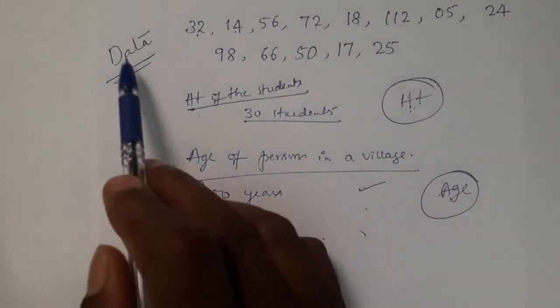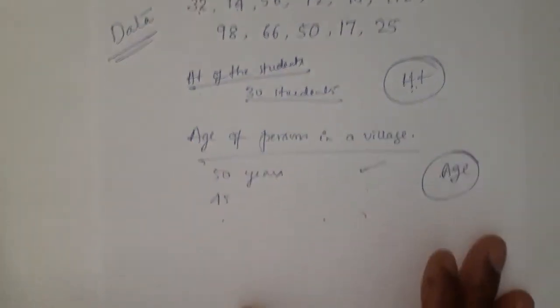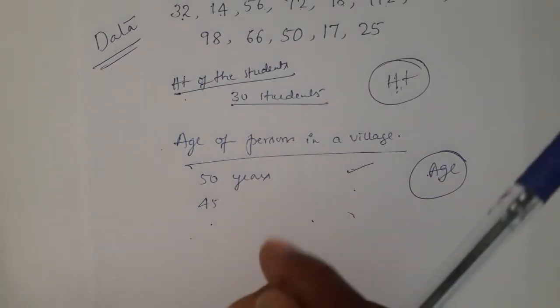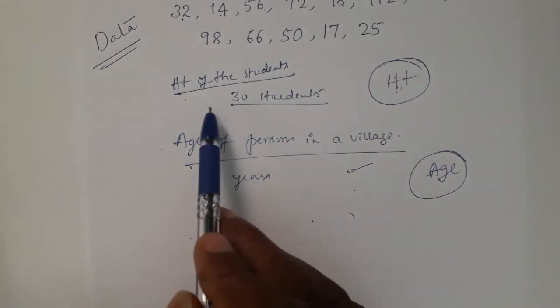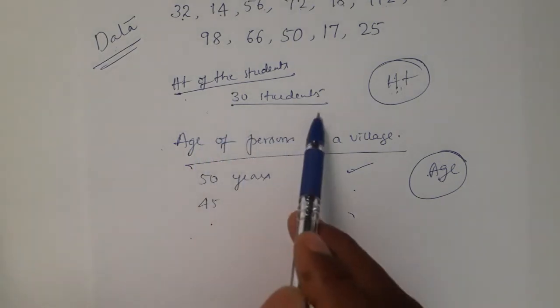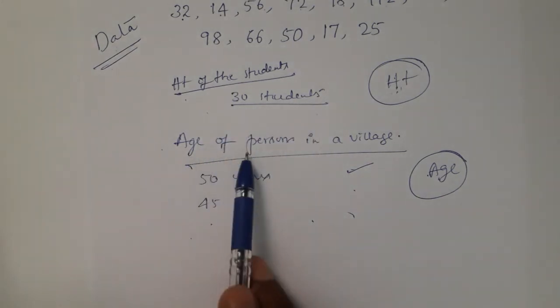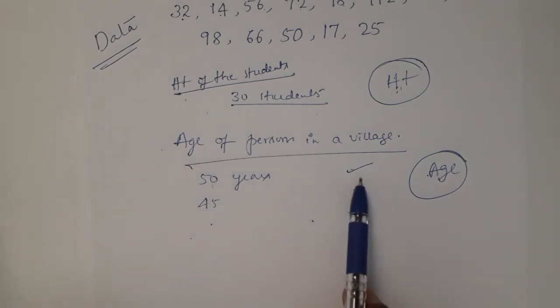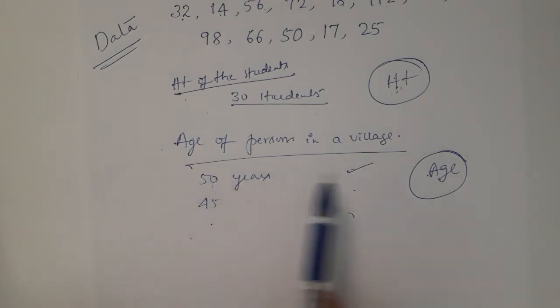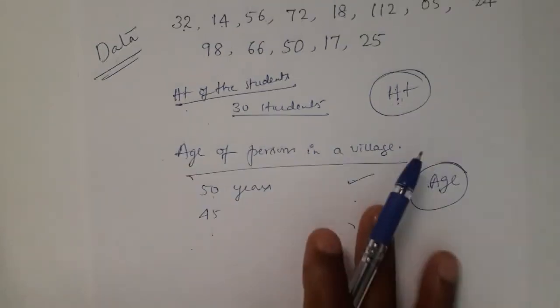Okay, while collecting the data we follow two columns. Suppose 30 students are taken: one column is the student name, another column is the data. When we go for ages, one column is the limit of ages. Here how many are there? If 50 years old, how many are there? 45, like that we go.